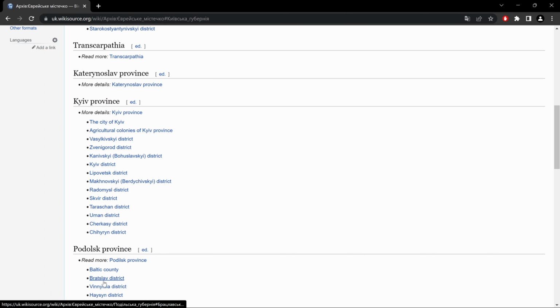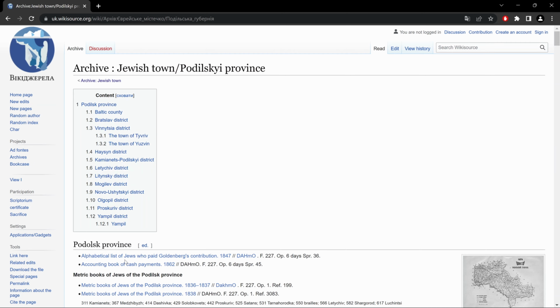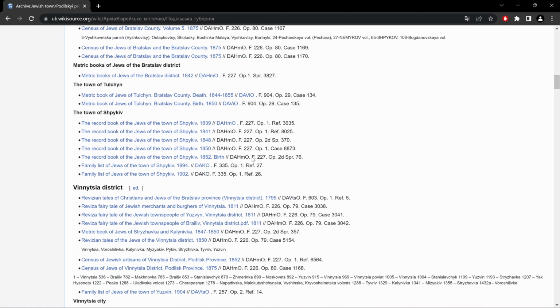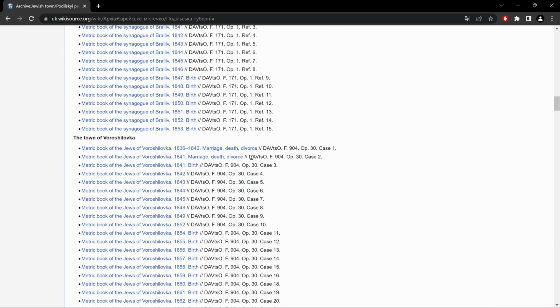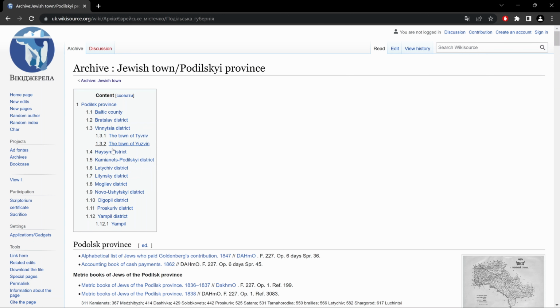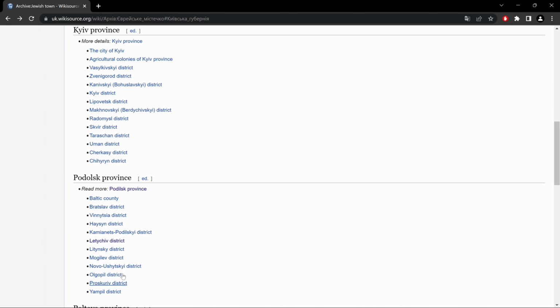So for example, if I were to click on the Podolsk province link here, it'll bring me to a page for that province, which has its table of contents of those districts we saw before, and documents, which we could go through and choose which ones are of interest to us. And since the list is very big, we could use these shortcuts to go through them. Or if I get out of here, we could use these links to go through them.